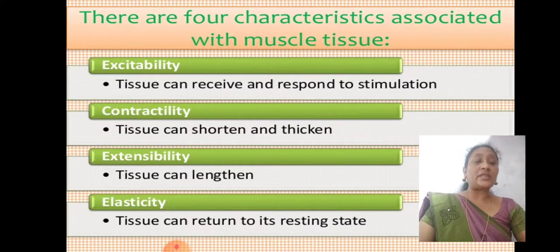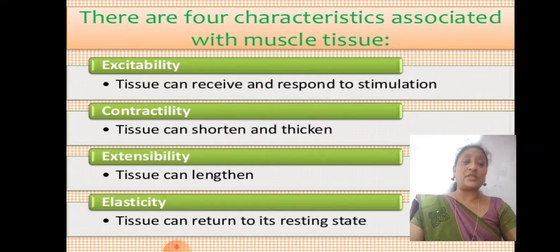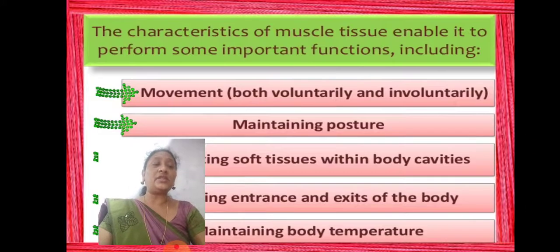Next, contractility: tissues can shorten and thicken. Next is extensibility: tissues can lengthen. Elasticity: tissues can return to their resting state, the usual state.